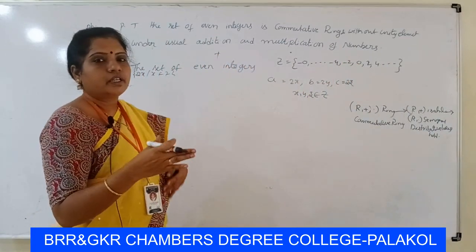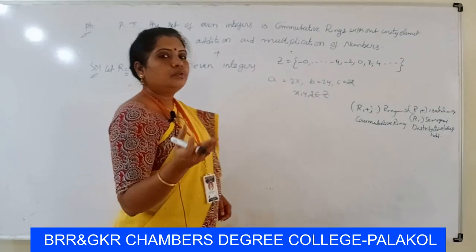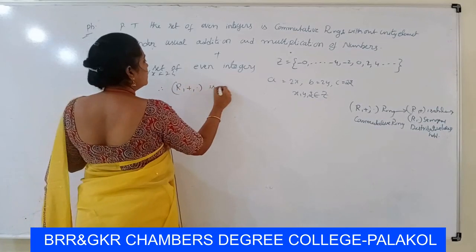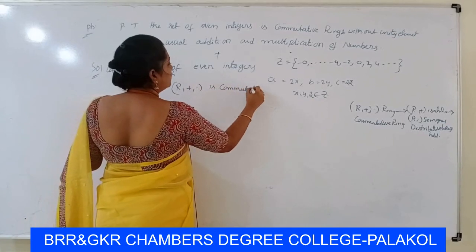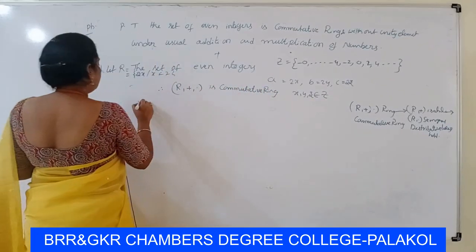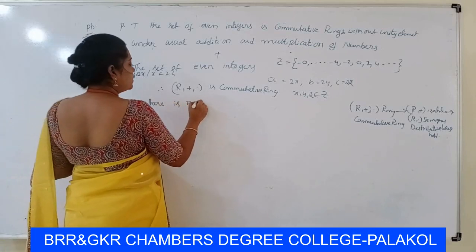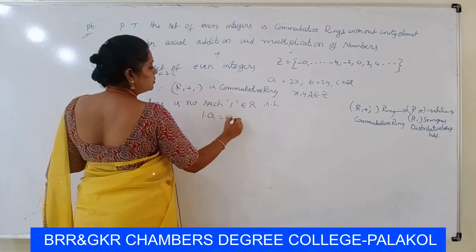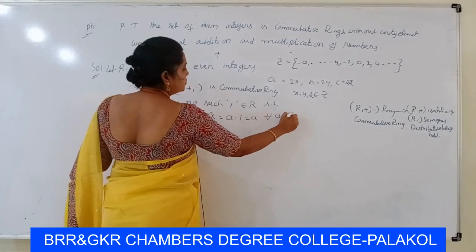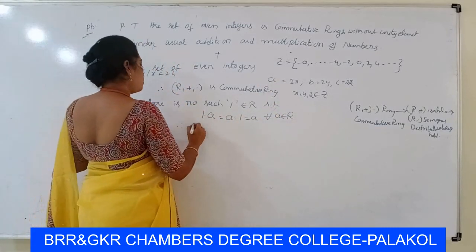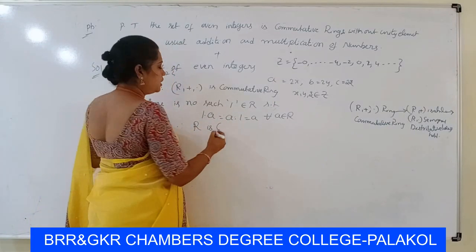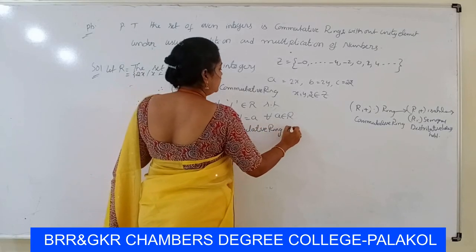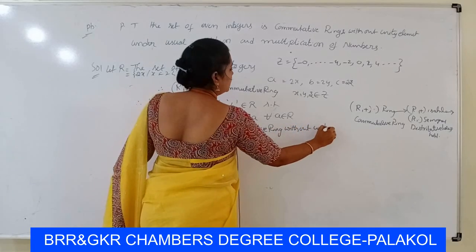There is no 1 such that A into 1 is equal to 1 into A is equal to A. Therefore there is no such 1 belongs to R such that 1 into A is equal to A into 1 is equal to A for all A belongs to R. Therefore R is a commutative ring without unity element.